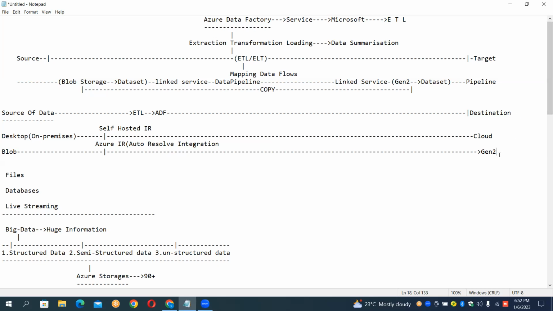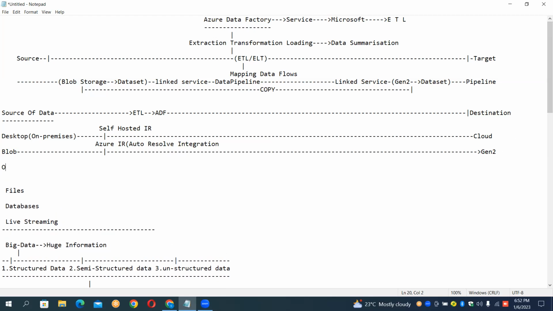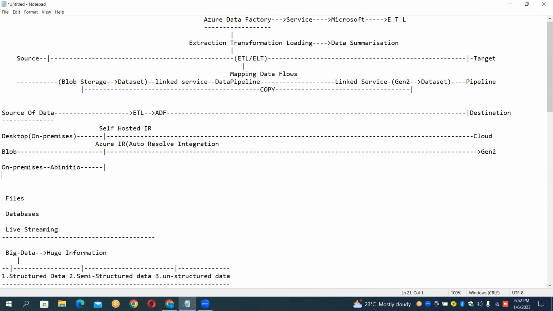Suppose you already have some data and software written in an on-premises system. Let us say some Ab Initio system is there, and I have already written some transformations. So those transformations I wanted to use in the cloud, that is called Azure. So here we use, tell me now, the SSIS integration runtime.